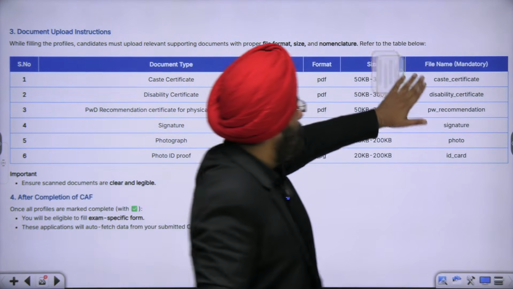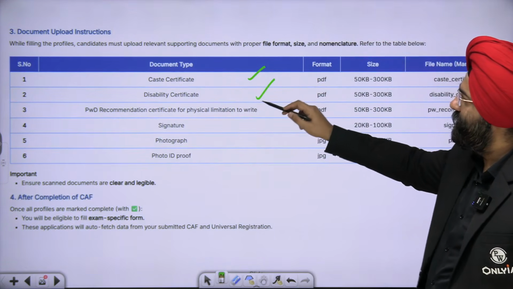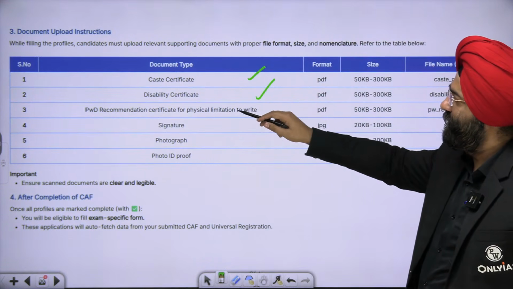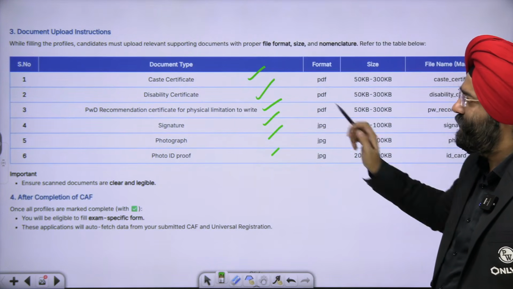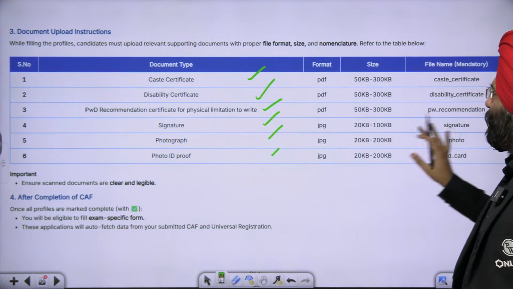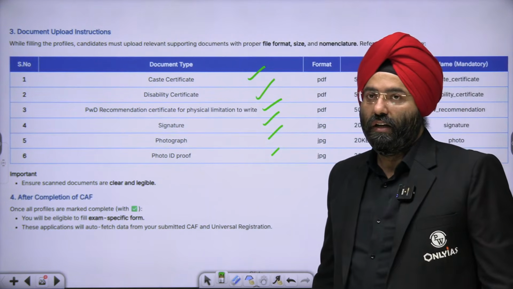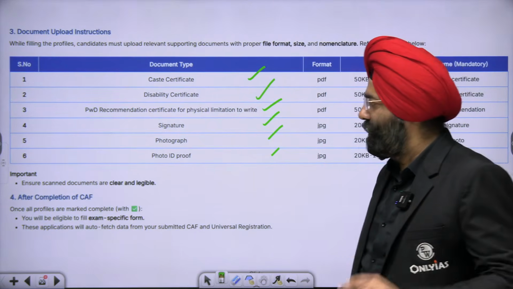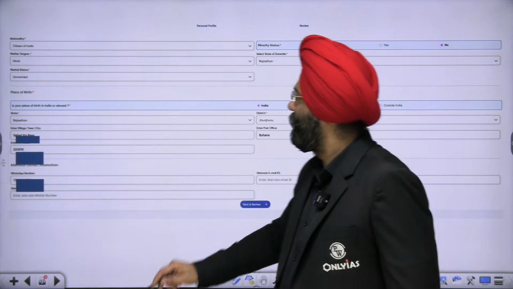So similarly, caste certificate, disability certificate, PWD, person with disabilities recommendation certificate, signature, photograph, photo ID, all these things you have to upload here. Clear? You have to upload here. This is very, very important. Now let us see what happens here. Let's see. It is like this.